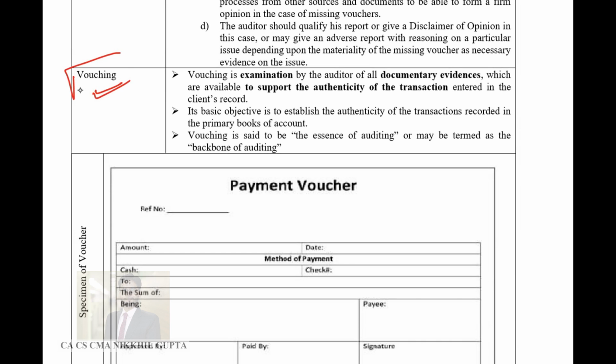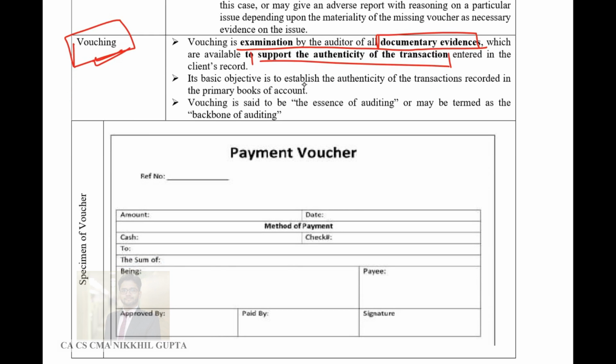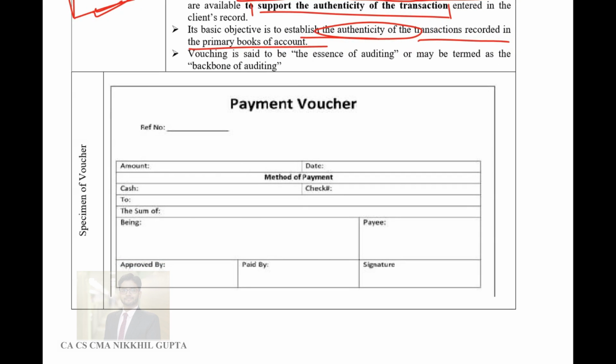Now, what is vouching? Vouching is the activity of checking vouchers. Vouching is the examination by the auditor of all documentary evidence, to support the authenticity of the transaction. The basic objective is to establish the authenticity of the transactions recorded in the primary books of accounts. Vouching is said to be the essence of auditing, or may be termed the backbone of auditing. So this is an important statement, guys, which you should remember: vouching is the basis, the essence, the backbone of auditing.